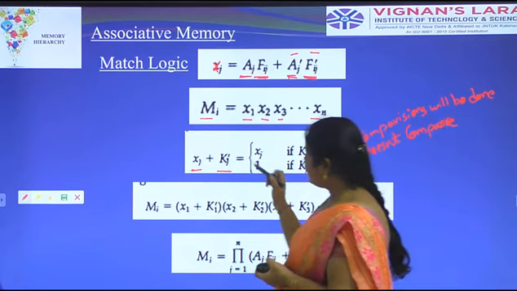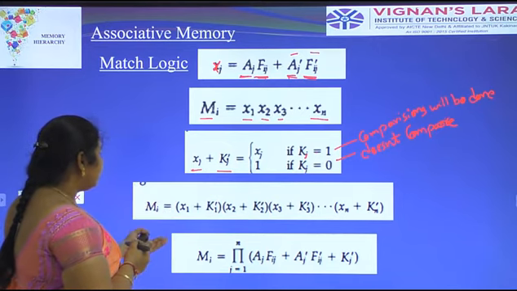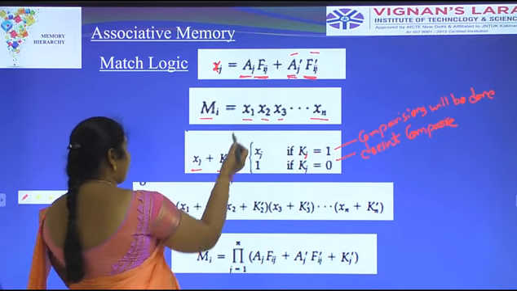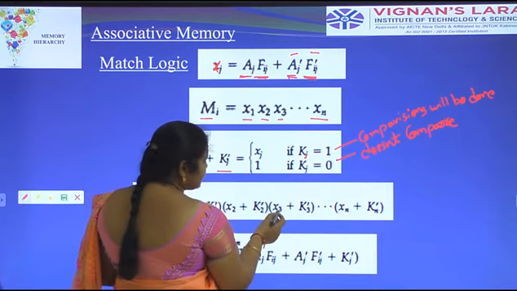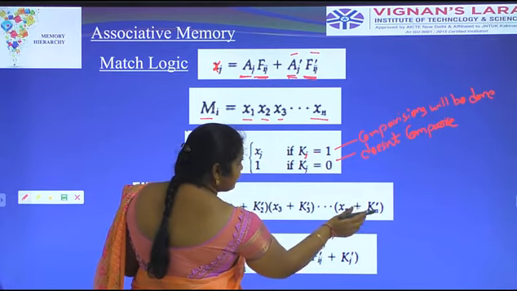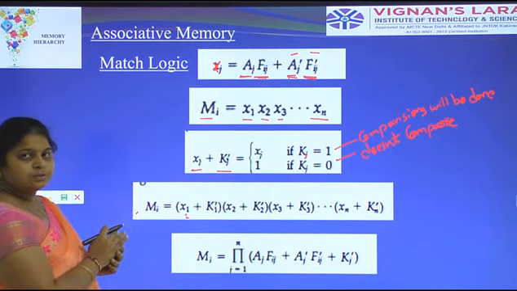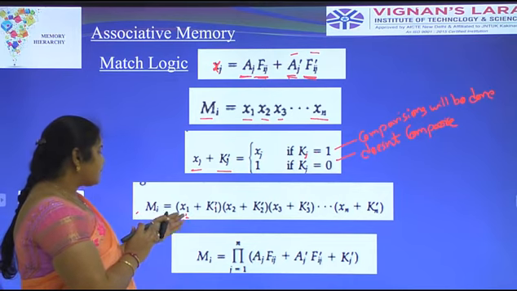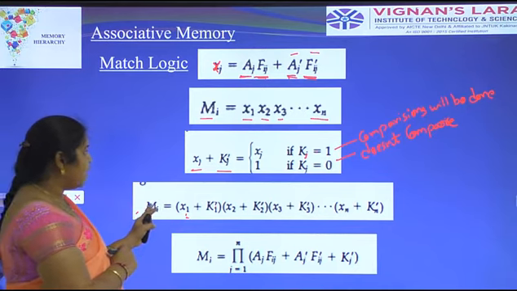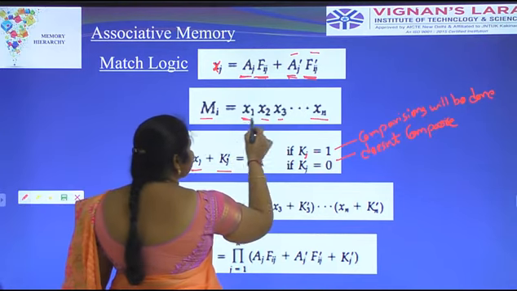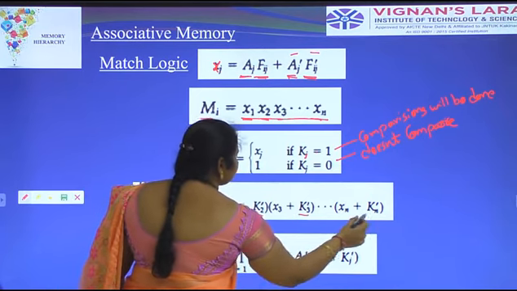Here Mi values are x1, x2, x3 and so on to xn. Here we take x1 with k1 bar, x2 with k2 bar, x3 with k3 bar and so on, xn with kn bar. Here Mi represents the match values, and K represents the key register.